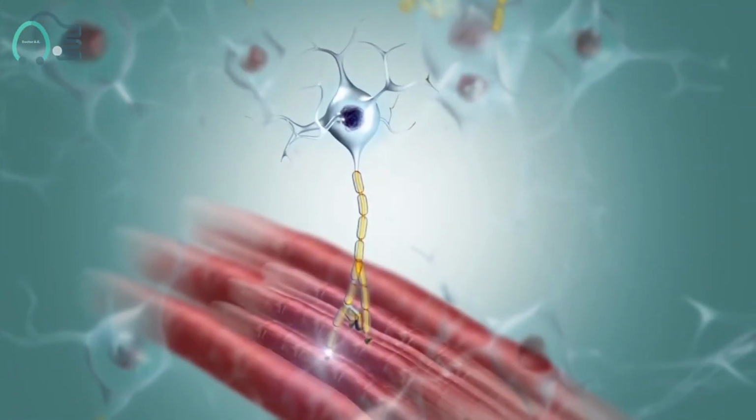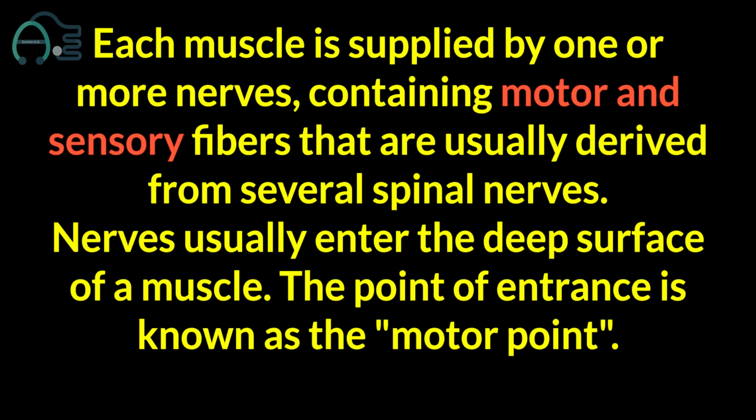Nerve supply of muscles. Each muscle is supplied by one or more nerves, containing motor and sensory fibers that are usually derived from several spinal nerves. Nerves usually enter the deep surface of a muscle and the point of entrance is known as the motor point of the muscle.